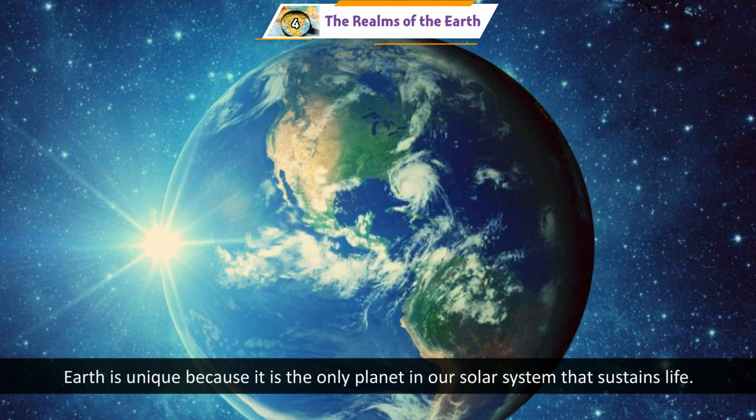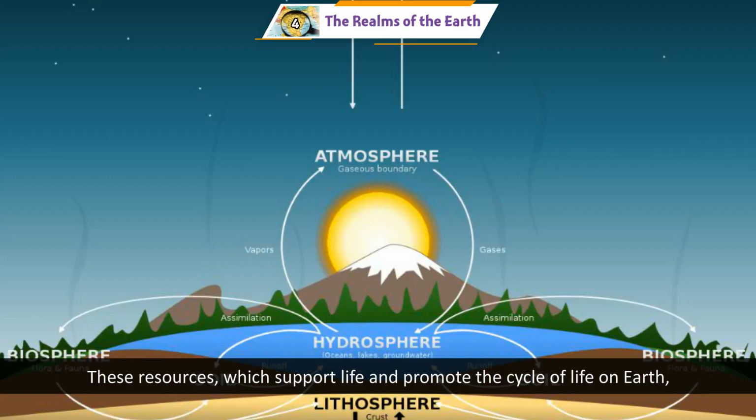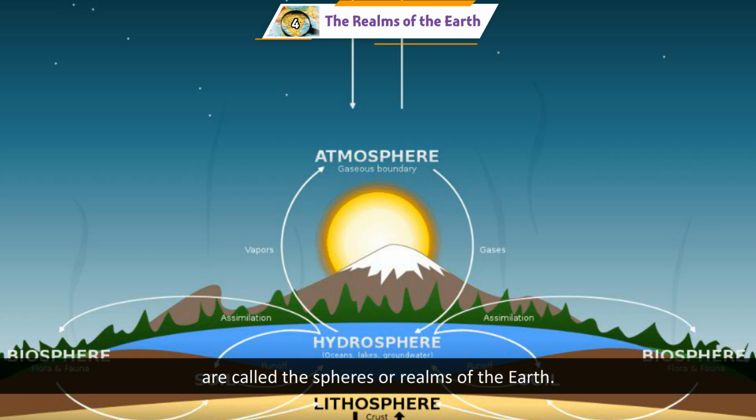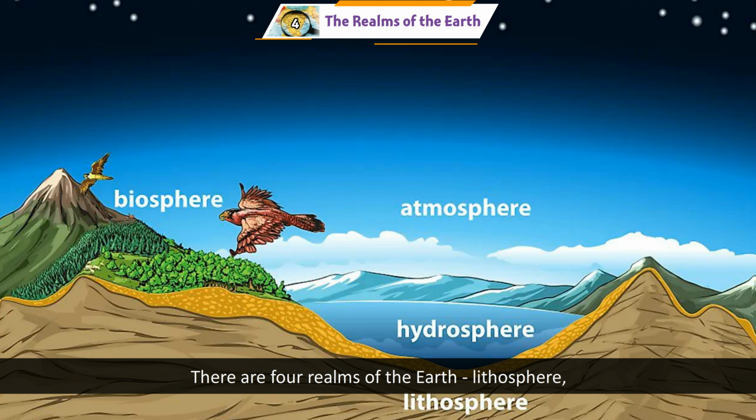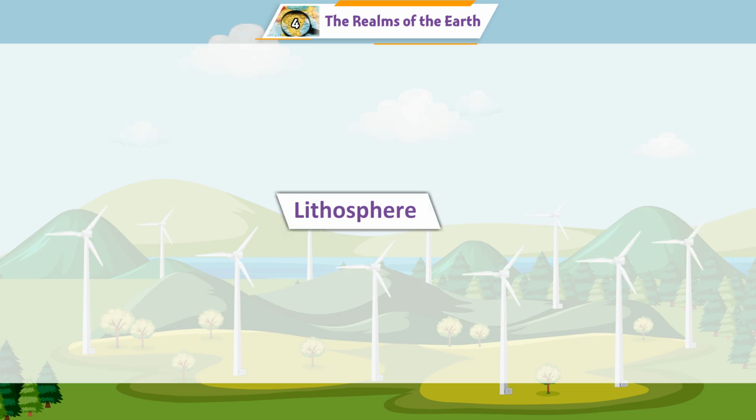Earth is unique because it is the only planet in our solar system that sustains life. There are various resources that support life. These resources which support life and promote the cycle of life on Earth are called the spheres or realms of the Earth. There are four realms of the Earth: lithosphere, atmosphere, hydrosphere, and biosphere.